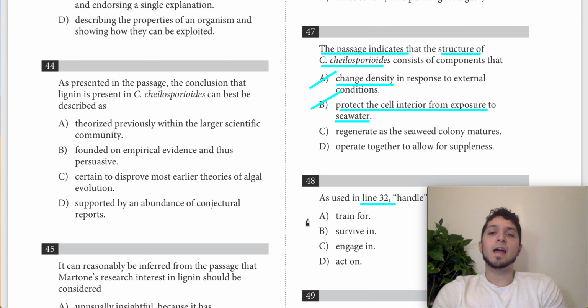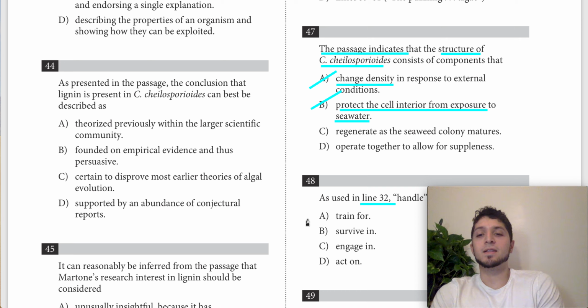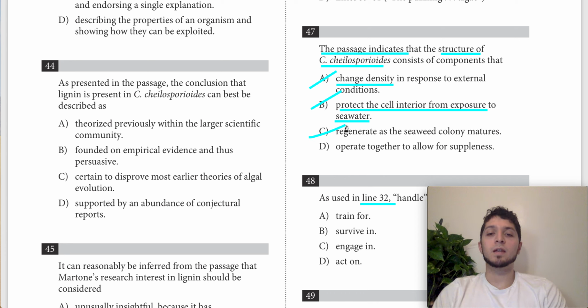C says that this algae consists of components that can regenerate as the seaweed colony matures. Again, this is a pretty specific claim and not one that is supported by the passage, because nowhere does it talk about this algae regenerating. So for that reason, we can get rid of C, which is going to leave us with answer choice D.